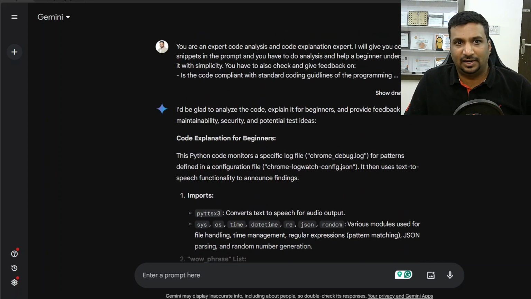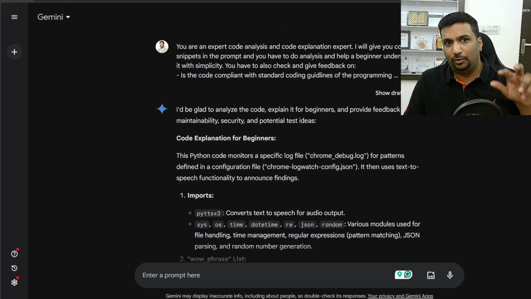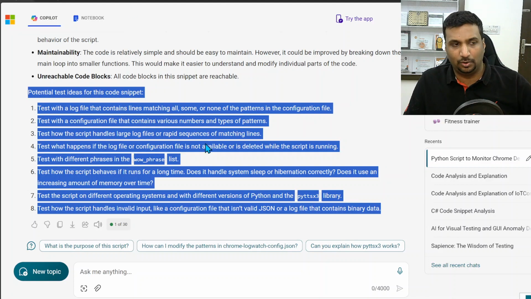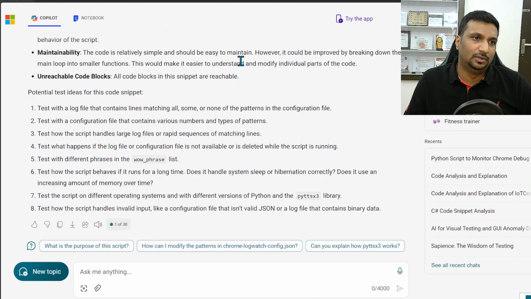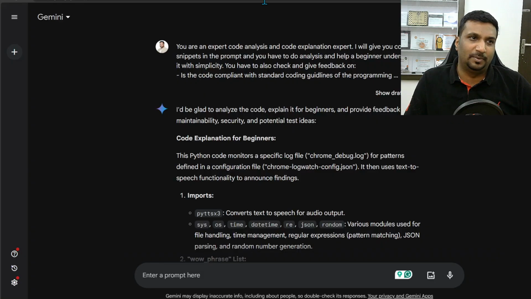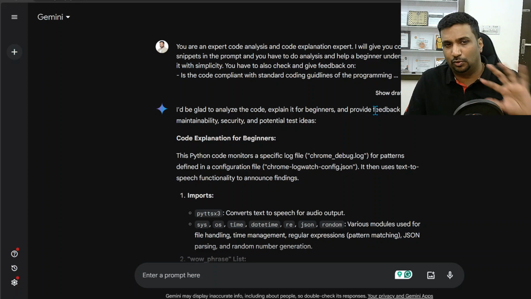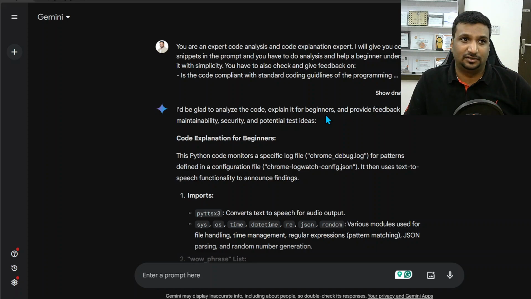So these are pros and cons. One tool was good at explaining the code like to a beginner. Another tool was doing all the jobs I asked it to do, and was not leaving out things. Gemini was leaving out things, but did a good job on the last instruction. So that's the insight: little different results. Copilot is good at some aspects, Gemini is good at the other aspect.